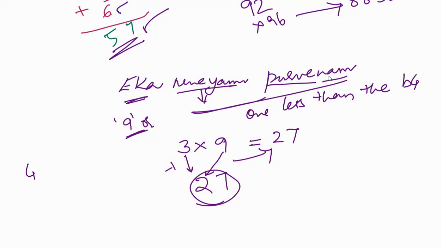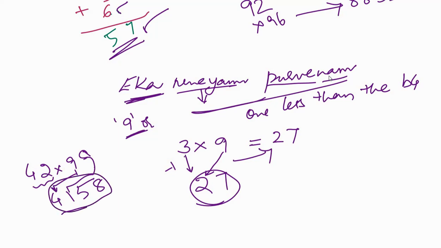For example, if I take 42 into 99, it is not easy. You have to do a lot of work. It takes nearly 1 minute. But by applying this sutra, you will get it in 3 or 4 seconds. I told you, Ekanyunena Purvena, you just decrease one from this. 42 minus 1 becomes 41. Now subtract 4 from this 9, it becomes 5. And subtract 1 from another 9, 9 minus 1 is how much? 8. So 42 into 99 is 4158.